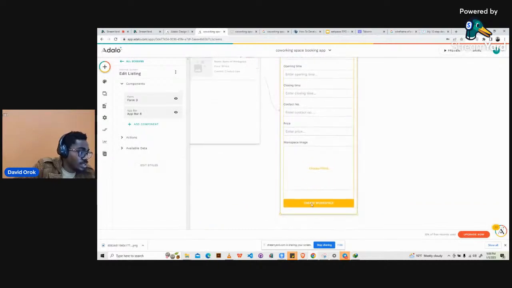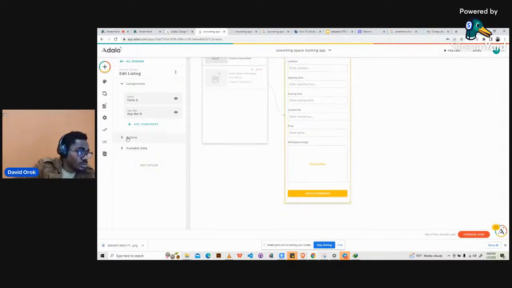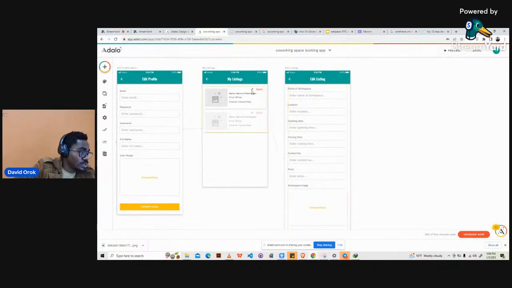So now it is saying create workspace. We don't want to create a workspace, we want to update the workspace. So I'll click on this, and instead of create workspace, I'll choose update workspace, because this particular place is for the admin person to be able to add the listings. All right, so we will do it that way.